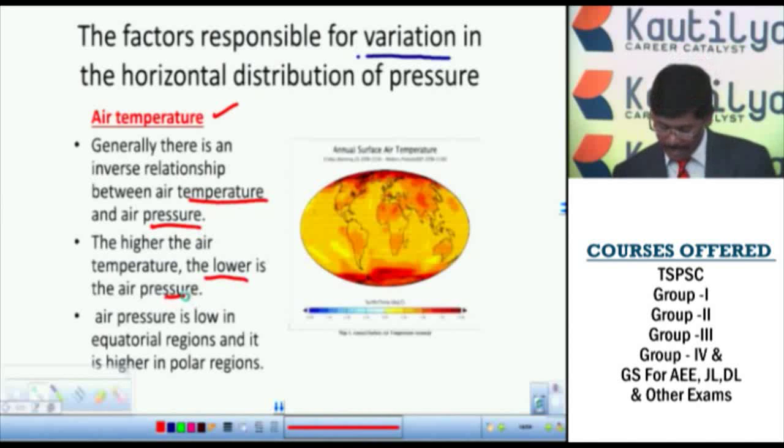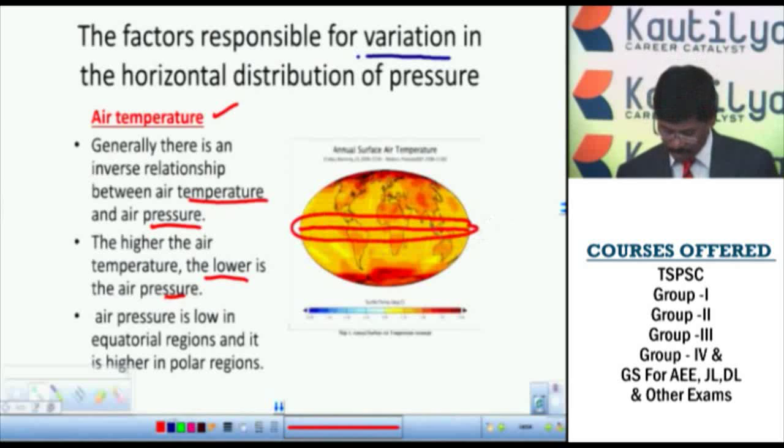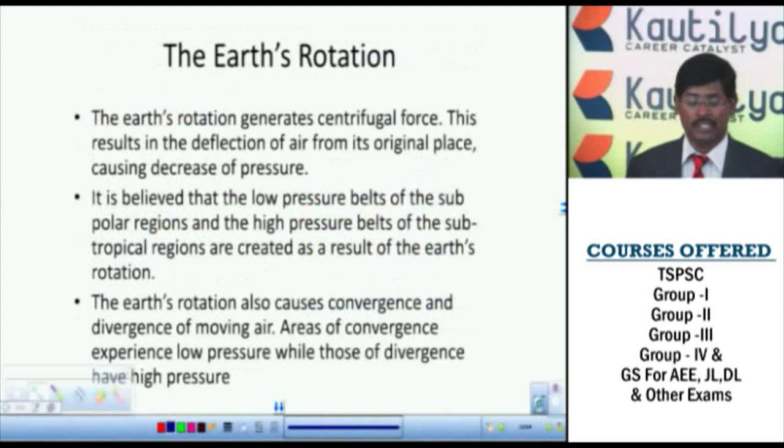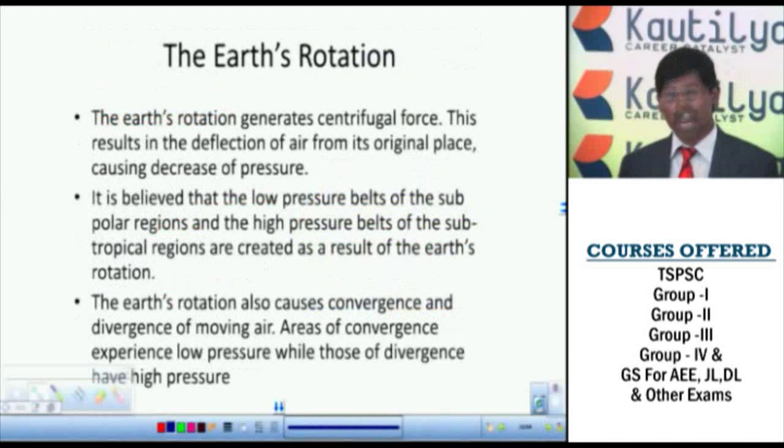According to this, air pressure is very low in the equatorial region. In the equatorial region, the sun's rays fall directly on the earth surface, so we see very high temperatures, and automatically low atmospheric pressure. So this is about air temperature. The second factor is earth rotation. When the earth rotates, we get centrifugal forces.